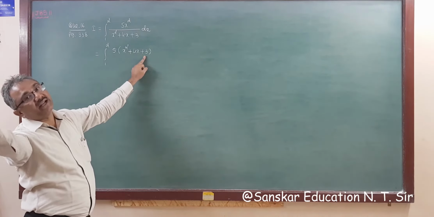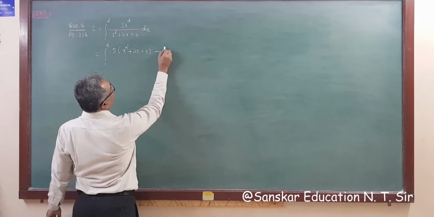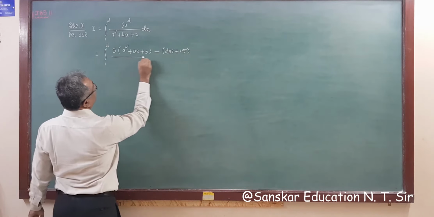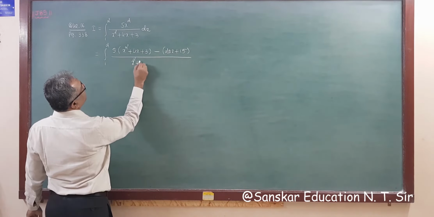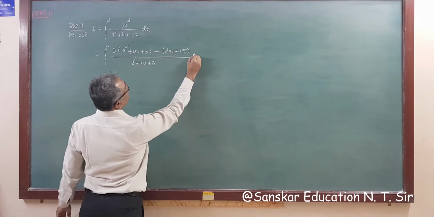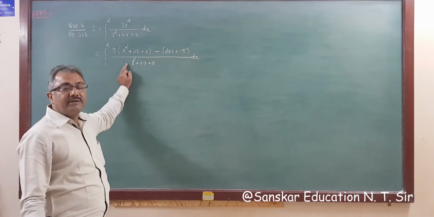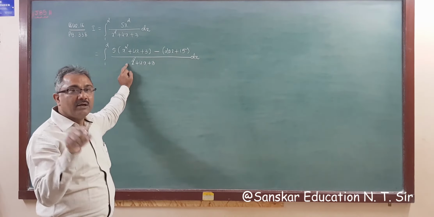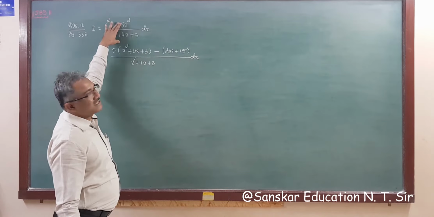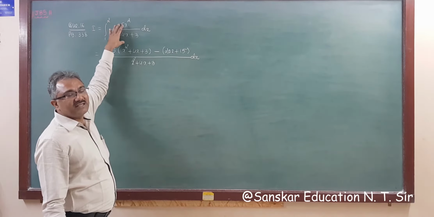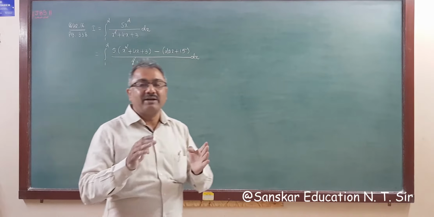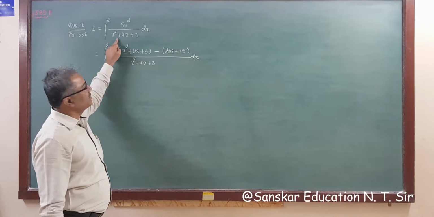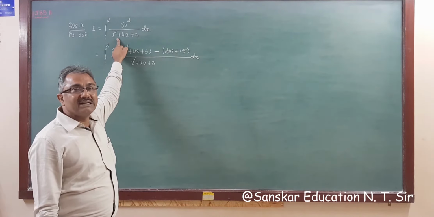So we have to subtract 20x plus 15. So minus 20x plus 15, right? Got it? Whole upon x square plus 4x plus 3 dx. Why we did this thing? हमने क्यों ऐसा किया? क्योंकि हमें क्या चाहिए? हमें चाहिए था this is proper rational function. This is not a proper rational function. So before you apply integration by partial fraction method, you need to change this function into a proper rational function.